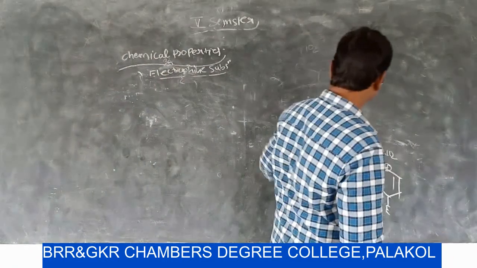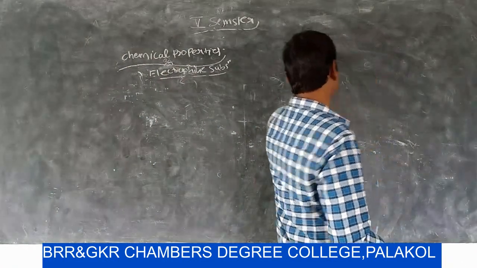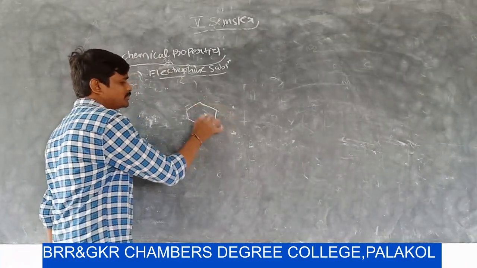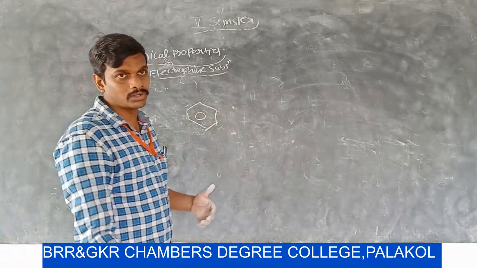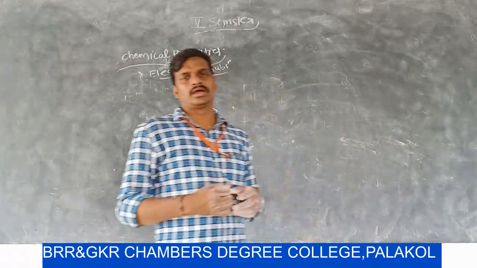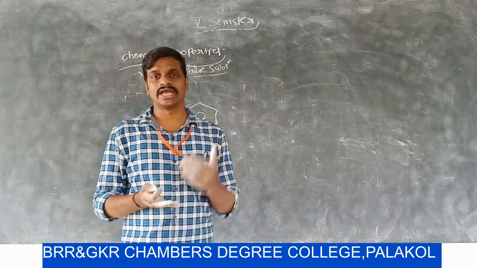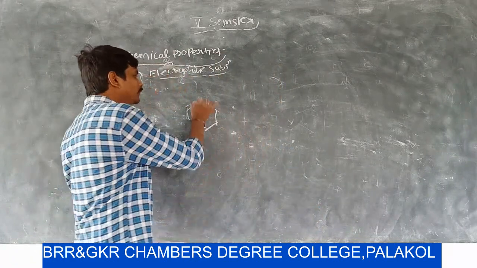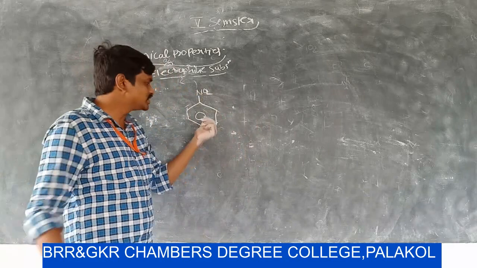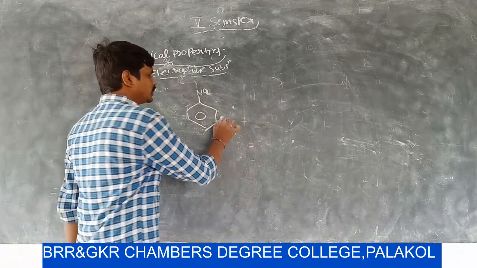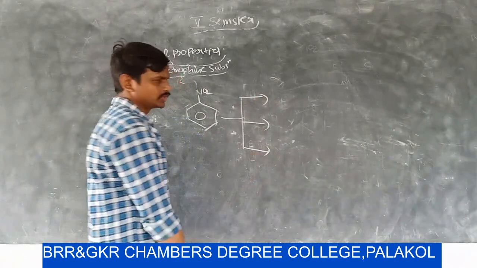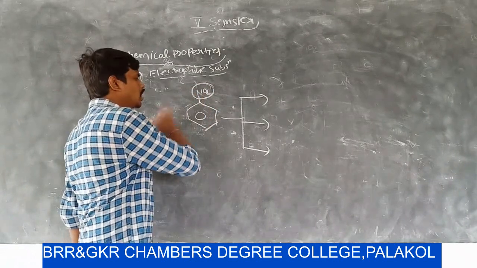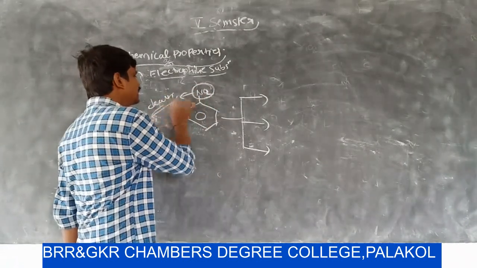Now you can write different types of reactions. Already in your first year, first BSc, you have studied aromatic electrophilic substitution. That means halogenation, nitration, sulfonation, product of alkylation, and product of acylation on the benzene ring. Here we will discuss nitrobenzene. Here benzene is substituted by an electron withdrawing group. Friedel-Crafts alkylation and acylation reactions are not possible for nitrobenzene because it is a strong deactivating group.